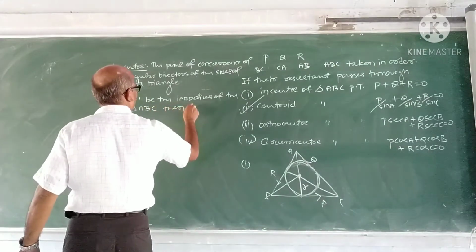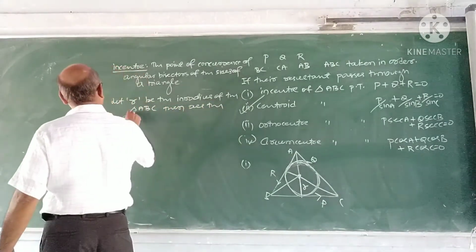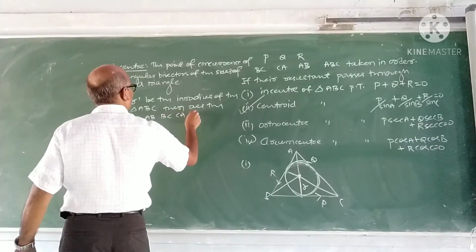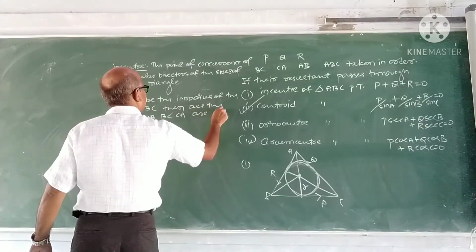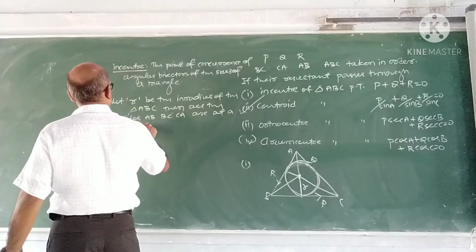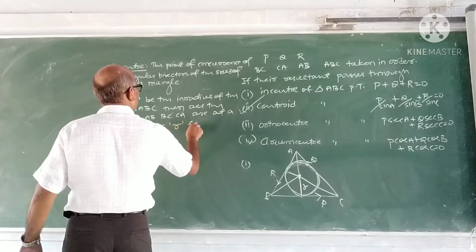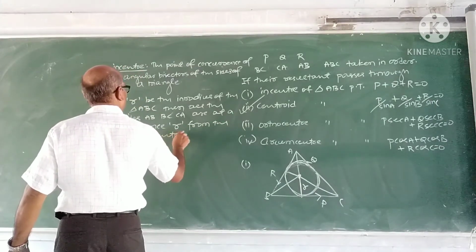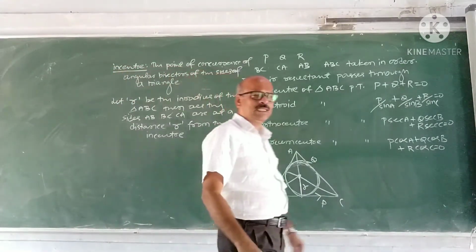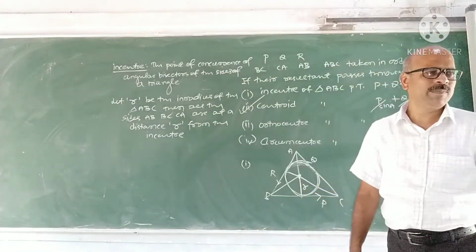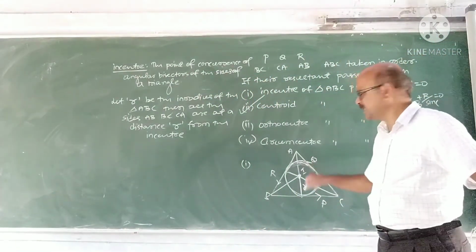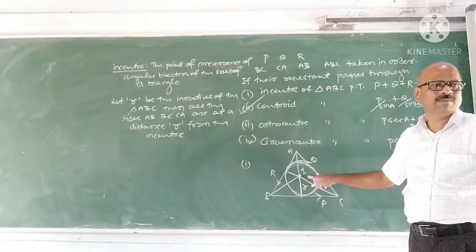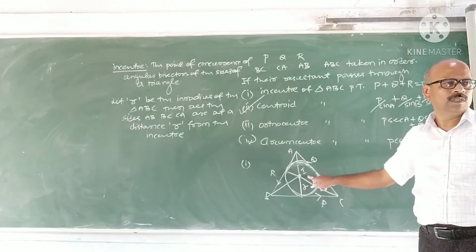Then all the sides AB, BC, CA are at a distance small r from the incenter. What is the common notation? Incenter is usually denoted by small i or capital I, I don't remember exactly. I, incenter. What is the circumcenter? Capital C. Orthocenter O. Centroid G.